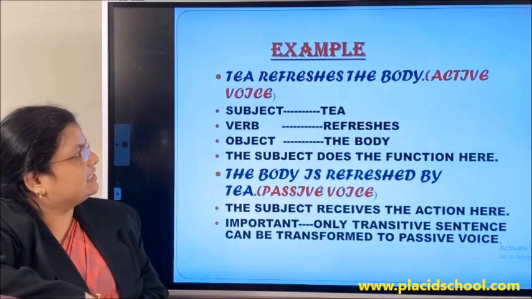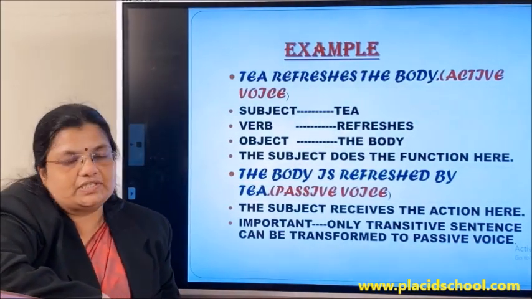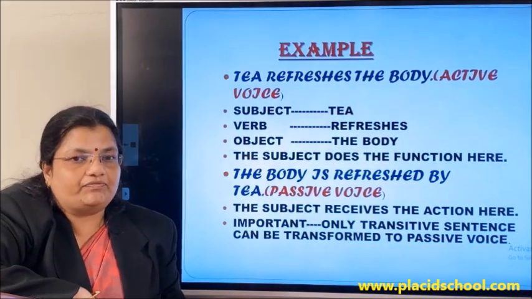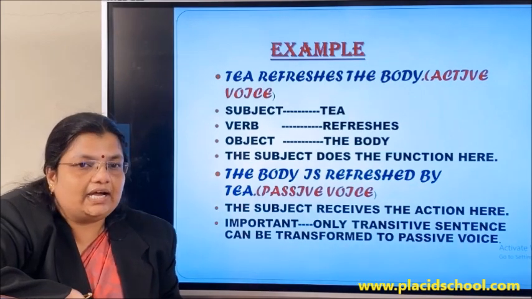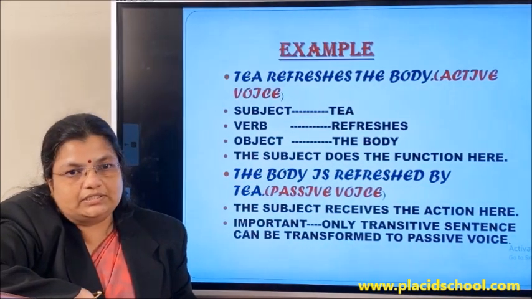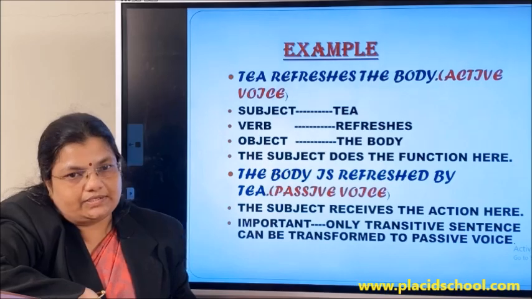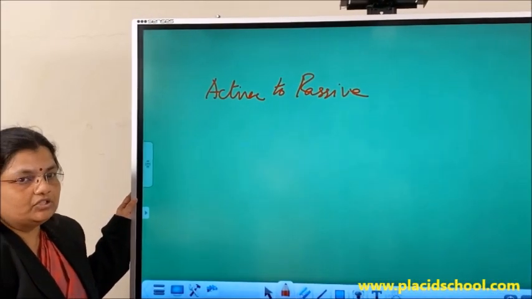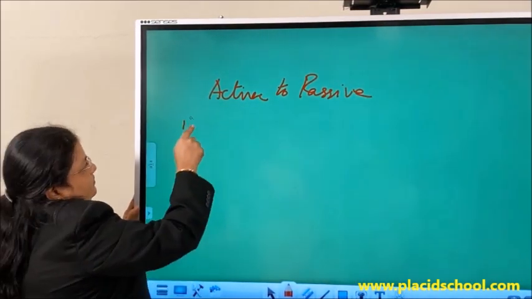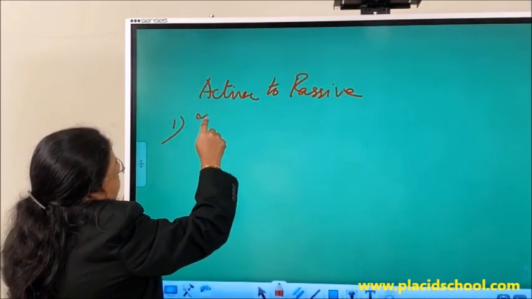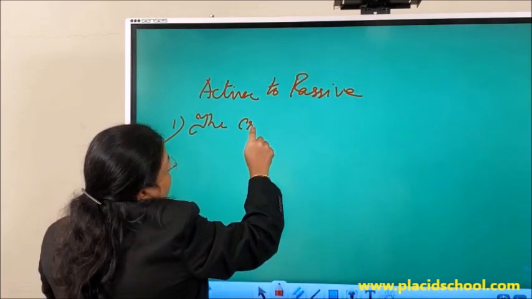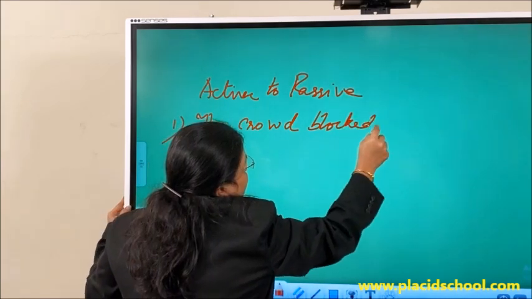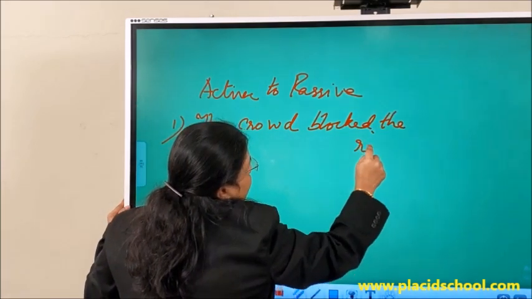Here you can see a sentence, tea refreshes the body. Now this is given in active voice. We are going to find out what the features are and how this sentence can be transformed into a passive voice. So before we transform an active to passive voice, we have to take care of certain things. Let us look at the first sentence itself. The crowd blocked the roads.